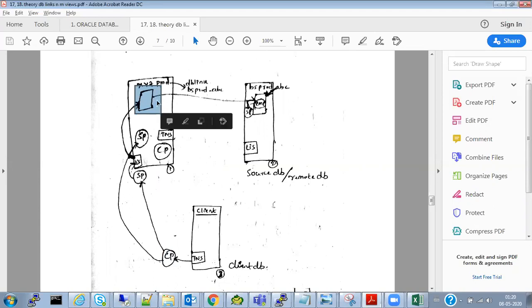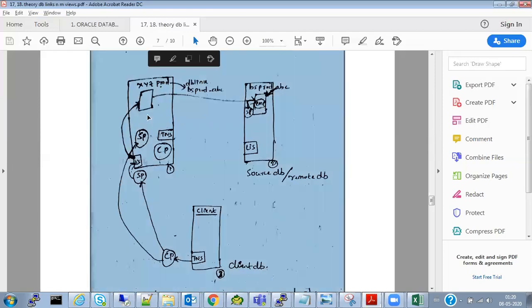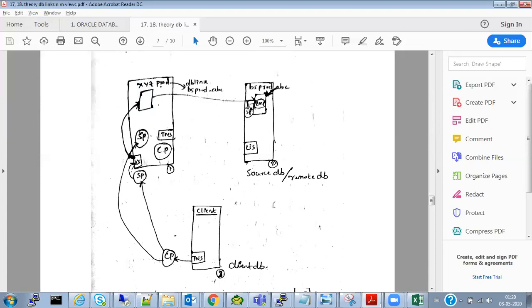But the XYZ user's main requirement is to read the data of ABC user in the HDFC database, not in ICICI, though XYZ user belongs to ICICI. So the client process talks to the server process and establishes the connection to the ICICI database. Okay, now the database link is created.